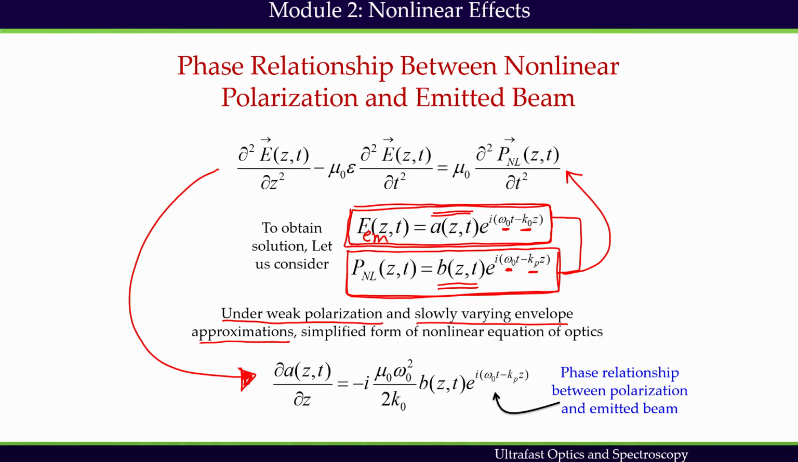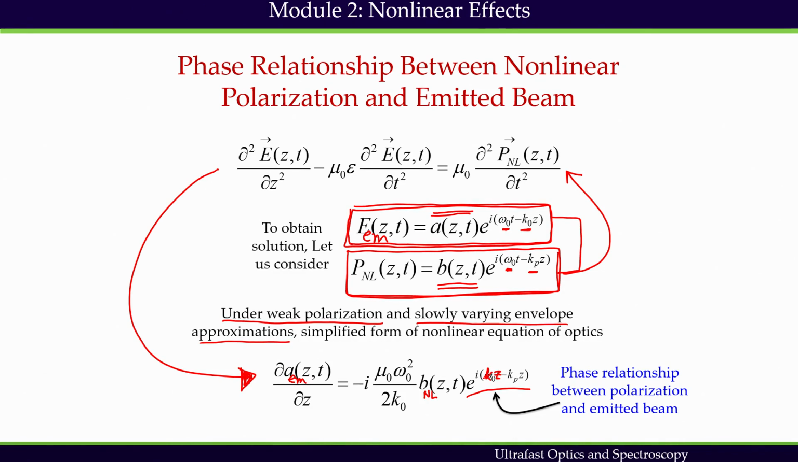If we look at this simplified equation, what we get here is that the emitted field envelope is related to the polarization field envelope, as well as the phase difference, the phase relationship between the emitted beam and the outgoing beam. This should be K naught Z.